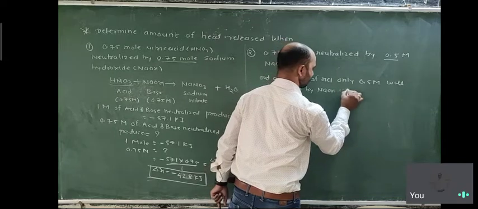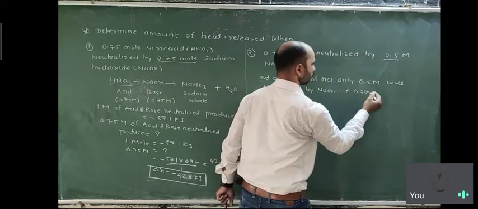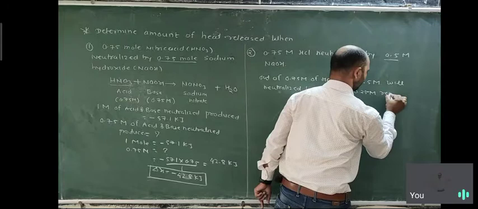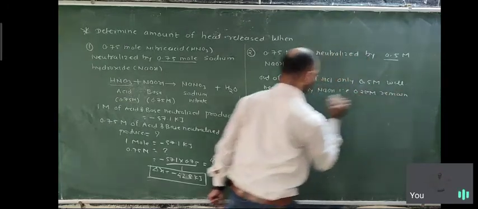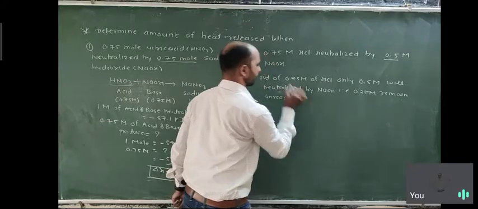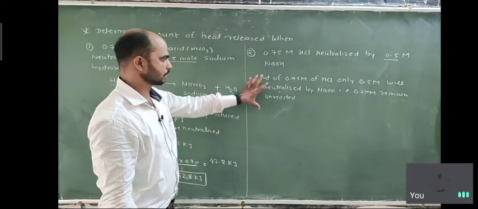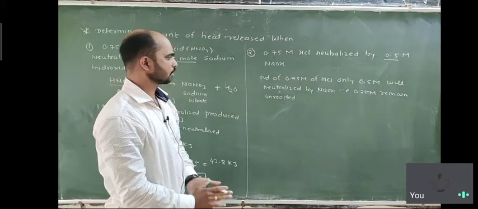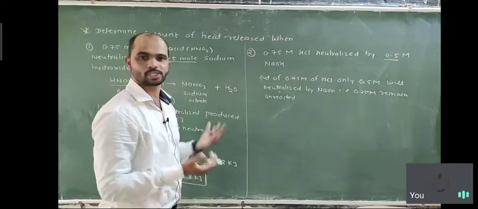That means 0.25 molar remains unreacted. It is very important. Once you know this, you can easily solve. So how much is neutralized? Only 0.5.